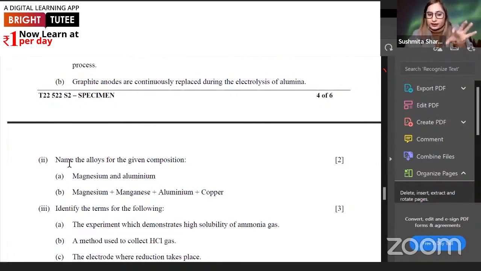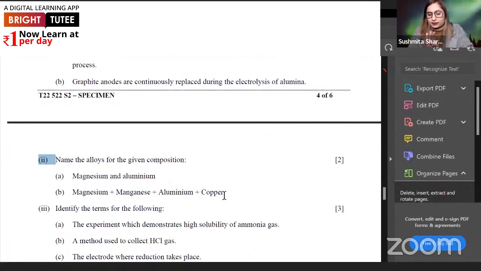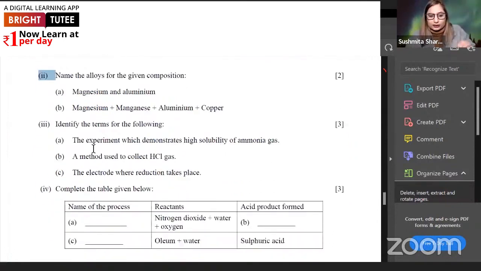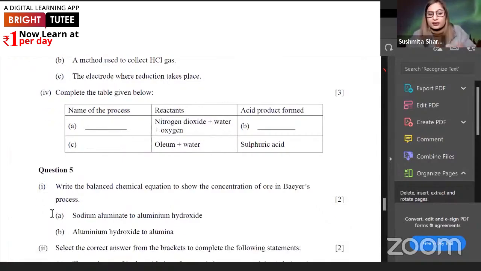Then name the alloys. Alloy portion, yes, only those 4 alloys have been deleted: stainless steel, brass, bronze and solder. The rest of the alloys are still in the syllabus, so we will be seeing questions from the rest of the alloys. Next, identify the terms for the following. That's only the terms. Now see the experiment which demonstrates high solubility of ammonia gas. There are reactions from ammonia, but not from the preparation of ammonia from metal nitrides. Yes. Then name the process, nitrogen dioxide plus water.